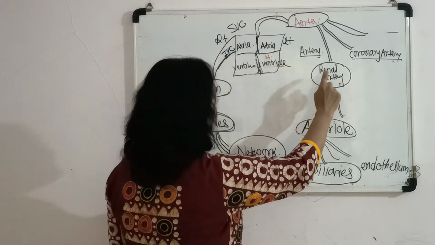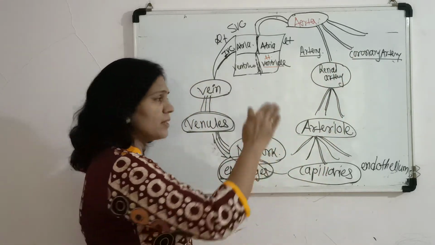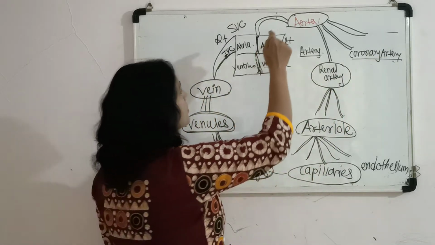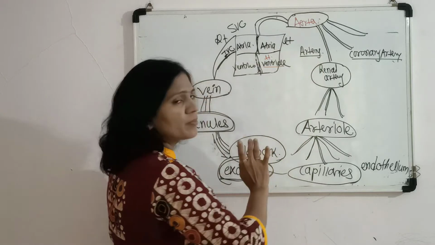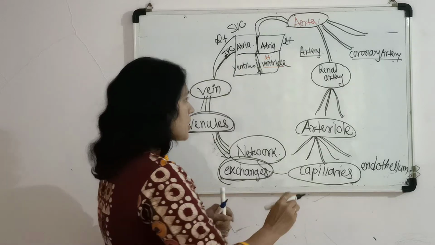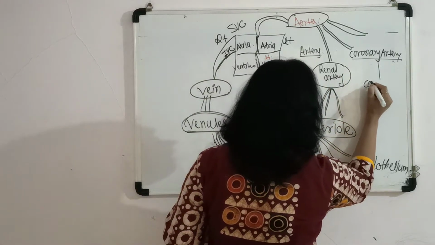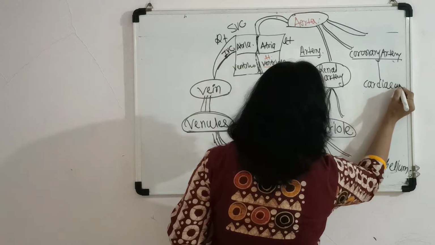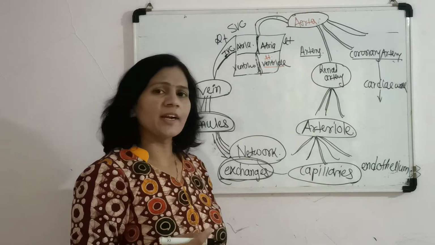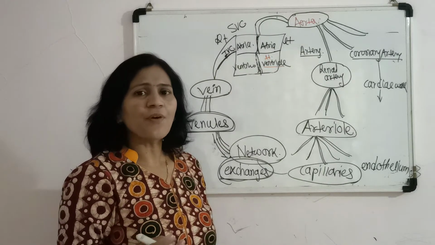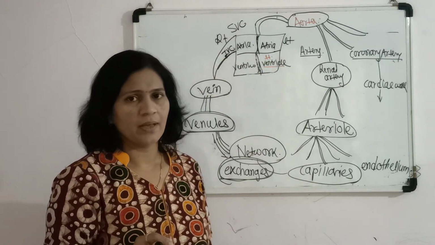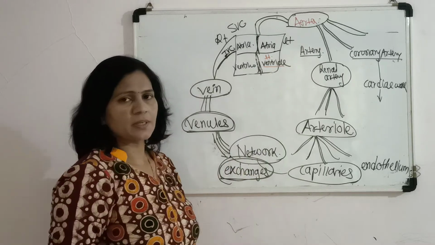Either it is related to the kidney or it is related to the heart. In the heart also, if we take the example of the coronary artery, which is a direct branch of the aorta, the coronary artery gives the oxygenated blood supply to the heart, to the cardiac wall. Again, in the heart wall, the coronary arteries bifurcate into arterioles and capillaries. And finally, capillaries are related to the tissue level or to the cellular level, where exchange is present.